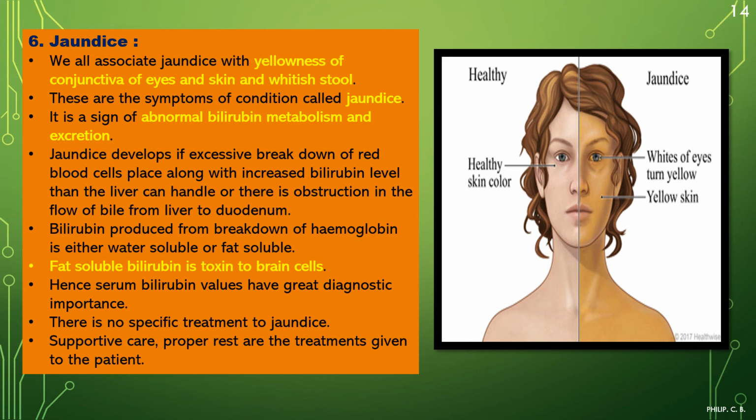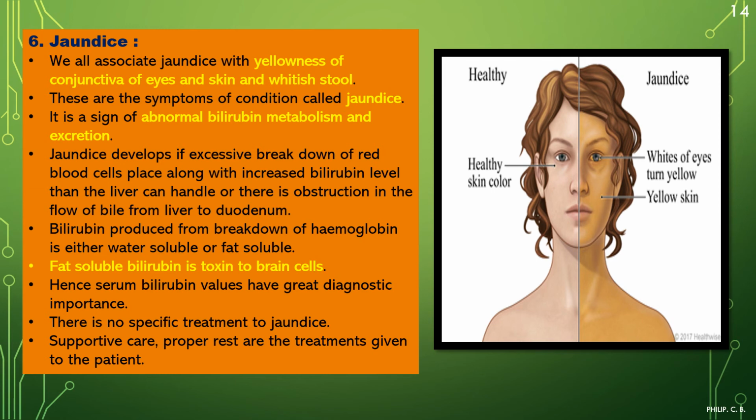It is a sign of abnormal bilirubin metabolism and excretion. That is, if bilirubin, which is secreted from the liver, has an excess or abnormal secretion, it can lead to this particular disorder.